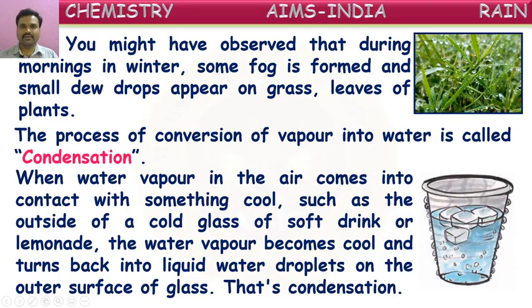So these droplets are because of condensation of water vapor in the atmosphere. The water vapor present in the air, when it touches this glass, immediately condenses, means converts into small droplets and sticks on the glass. So because of this, we can observe small water droplets on the surface of glasses containing cool drinks. Okay, children, that is about condensation. Conversion of gaseous form into liquid form is condensation. This occurs by cooling.